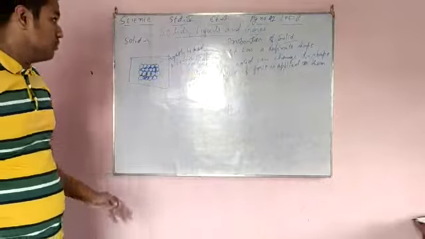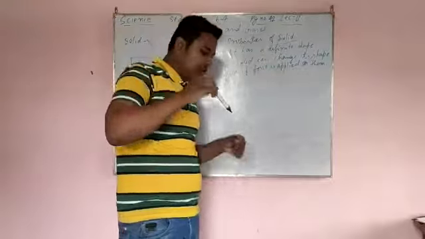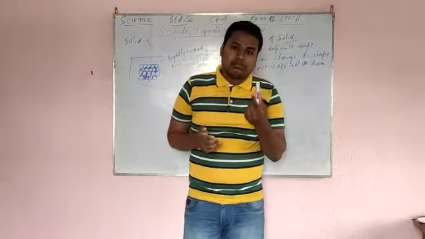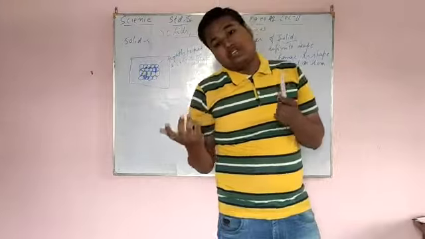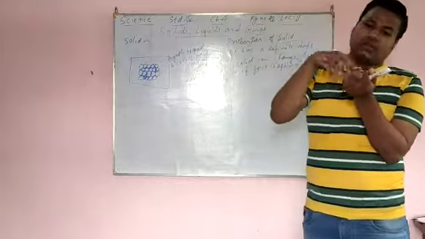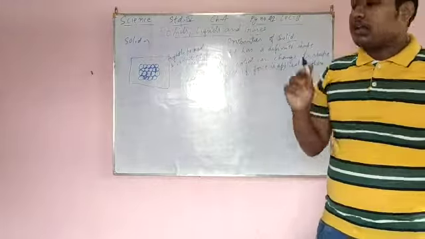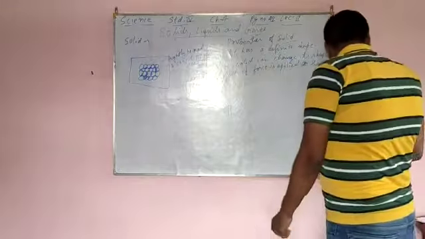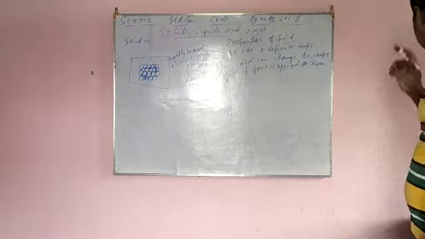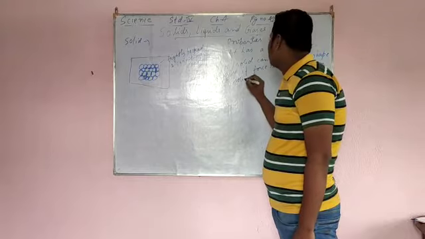Same with gas. But a solid, like this marker, if I put it into a bucket, the shape will remain the same. If I put liquid in some other vessel, that liquid will take the shape of that vessel. But it does not happen with a solid due to its definite shape.